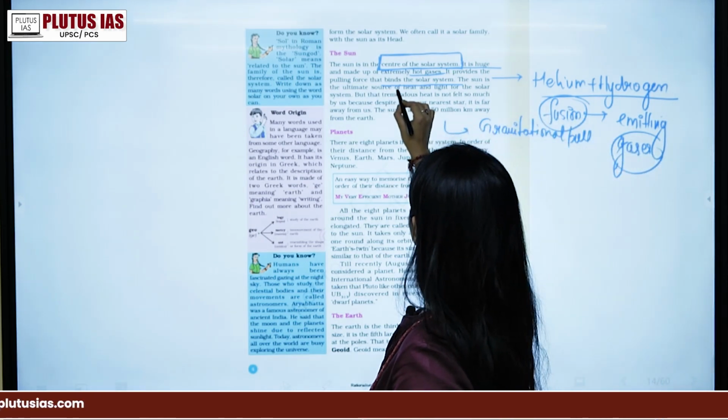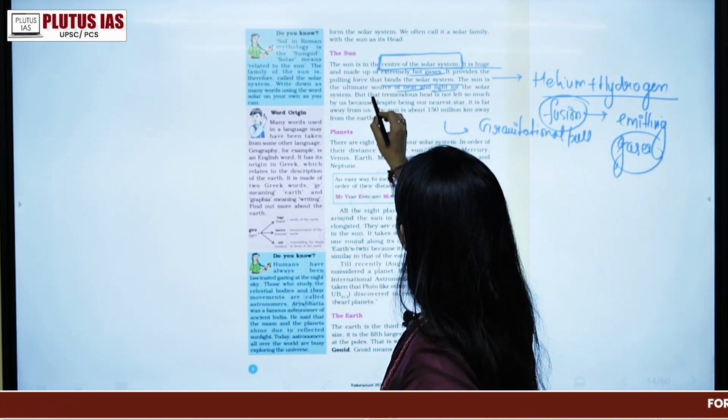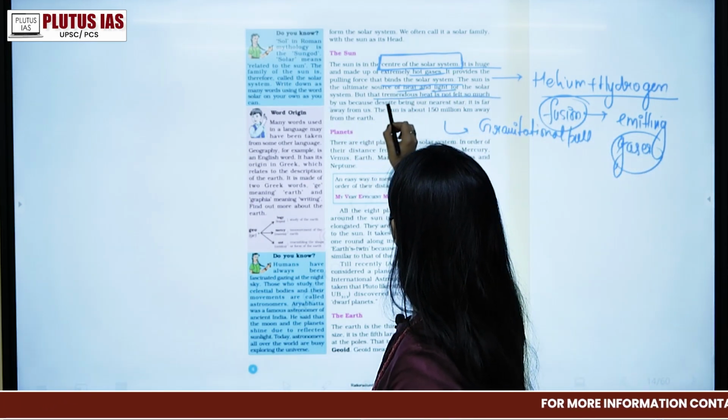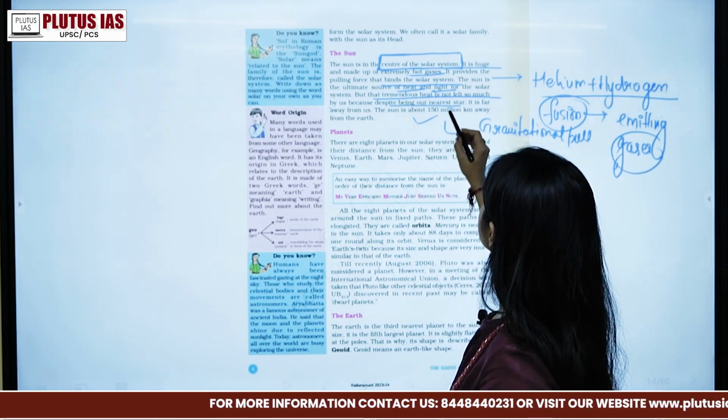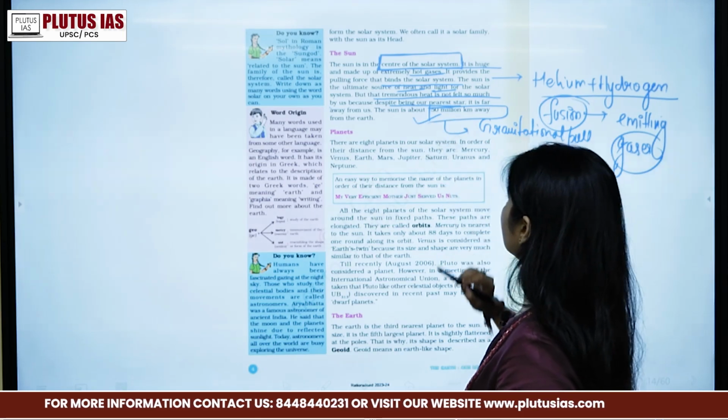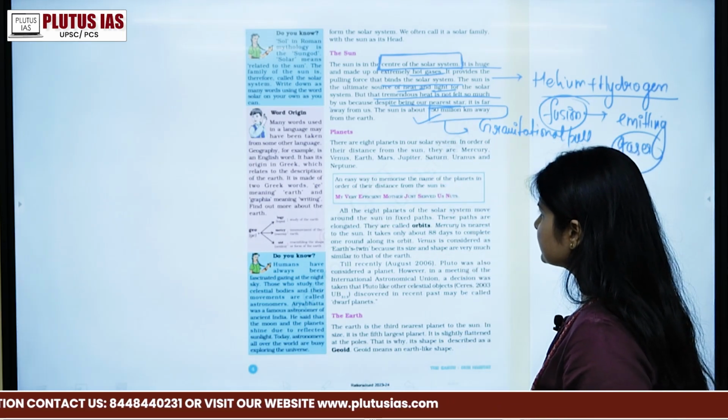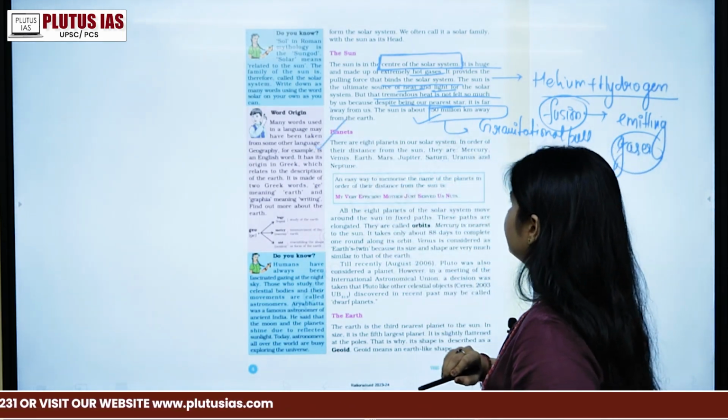The sun is the ultimate source of heat and light, no doubt about it, but the tremendous heat is not felt so much despite it being our nearest star. It is far away from us. How far away is the sun? 150 million kilometers away.